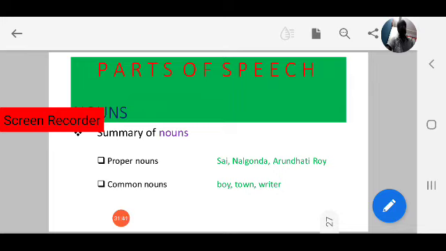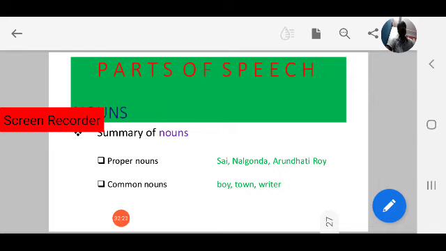Nouns can be divided into two basic types: proper nouns and common nouns. What is a proper noun and what is a common noun? What is a proper noun? A proper noun names a specific person, specific place, or specific thing. A specific name, the name of a person, or it may be a place or a thing, comes under proper noun.